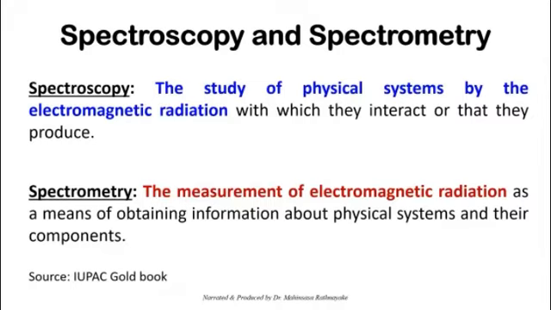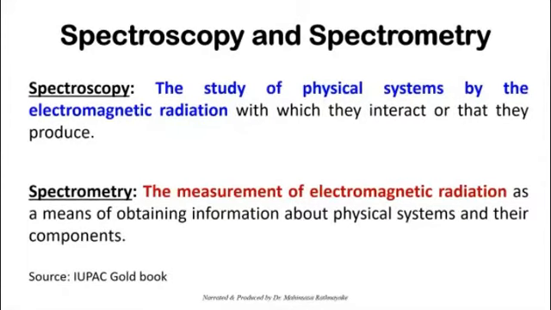As an example, UV-vis spectroscopy, right? Another, IR spectroscopy, like that. There are many spectroscopies. So we normally use the spectroscopy name for the study of physical systems by electromagnetic radiation. With the electromagnetic radiation type as an adjective, you say this spectroscopy, that spectroscopy, like that. Then spectrometry is the analytical technique in most cases, like the quantitative technique. So spectroscopy would be mostly the qualitative side, and spectrometry means the quantitative measurement technique.